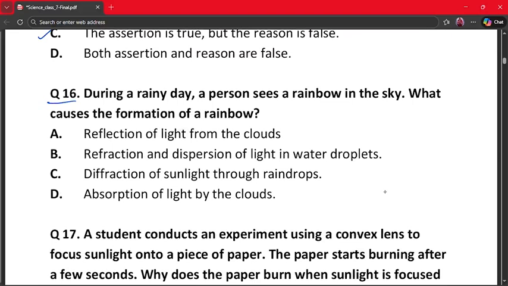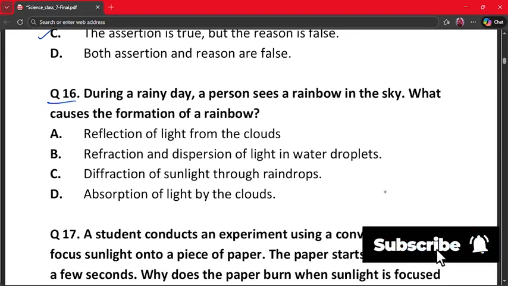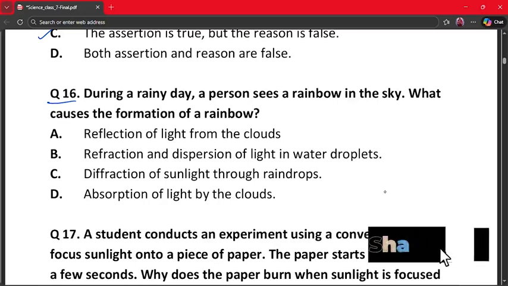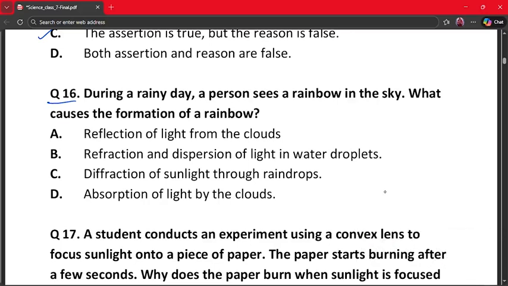During a rainy day, a person sees a rainbow in the sky. What causes the formation of a rainbow? A. Reflection of light from the clouds. B. Refraction and dispersion of light in water droplets. C. Diffraction of sunlight through raindrops. And D. Absorption of light by the clouds.